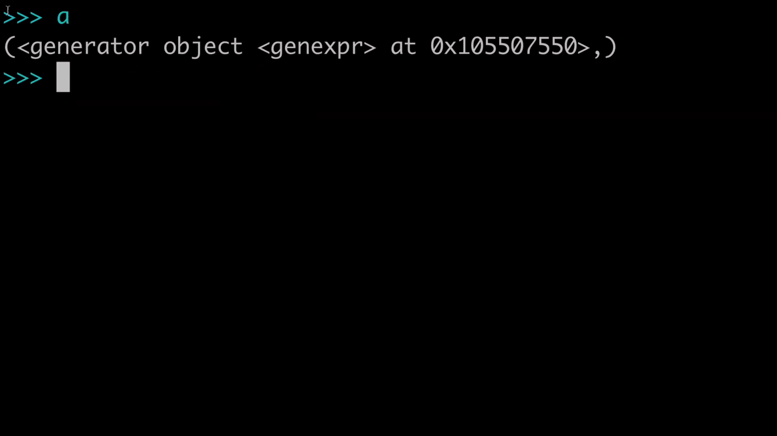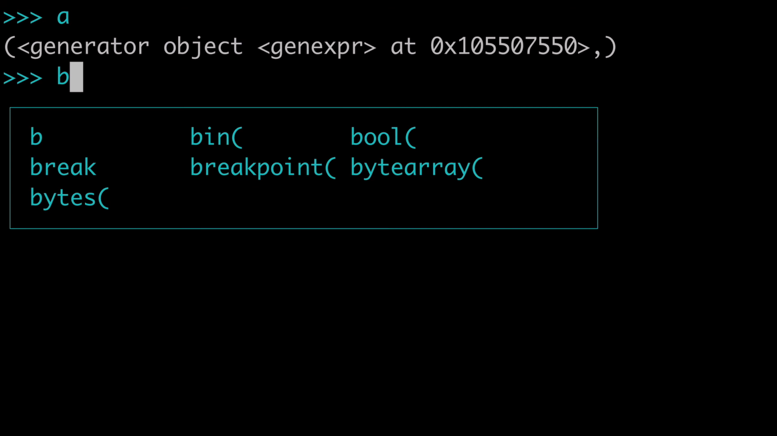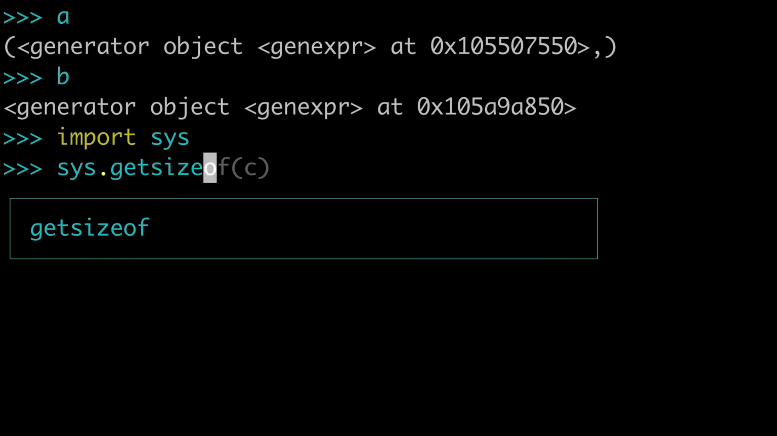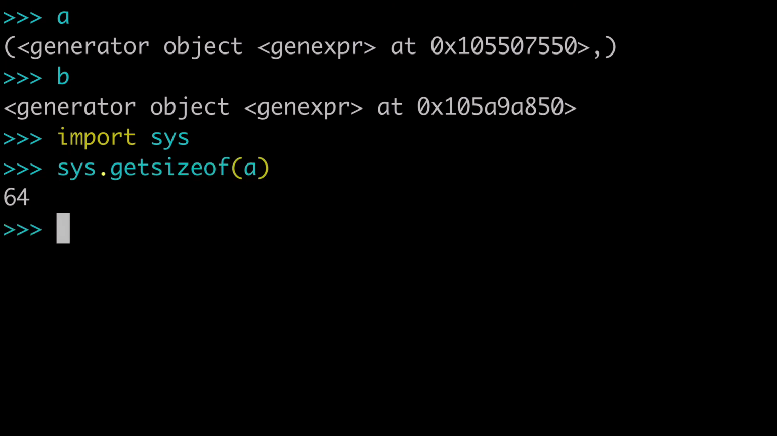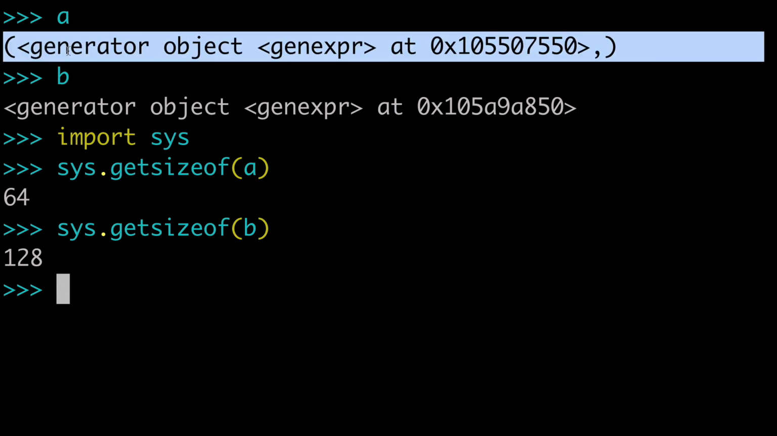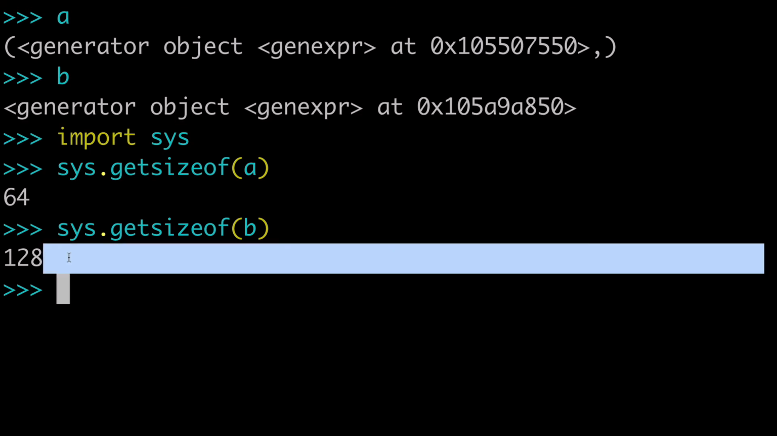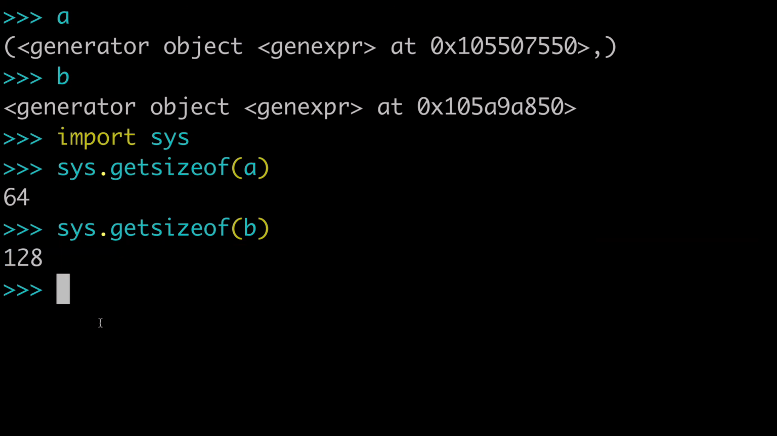Another thing I want to show you guys is the size of these objects. So we know we have A, our tuple with a generator in it, and we have B, our generator. So here's what we're going to do. We're going to import sys, and we're going to do sys.getsizeof, and wrap that around A and see that it's 64, and around B and see that it's 128. So kind of an interesting thing that a tuple with a generator in it is actually smaller than a generator itself. Worth mentioning that a generator will pretty much always be 128.